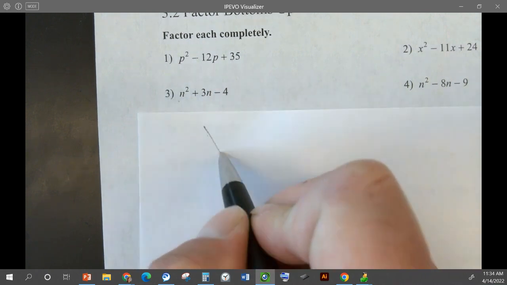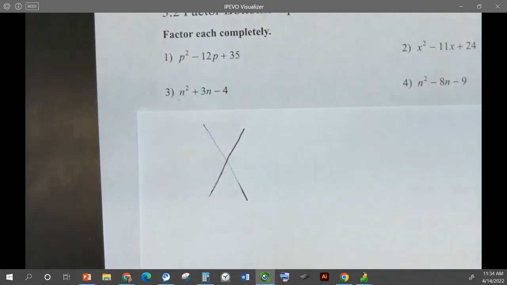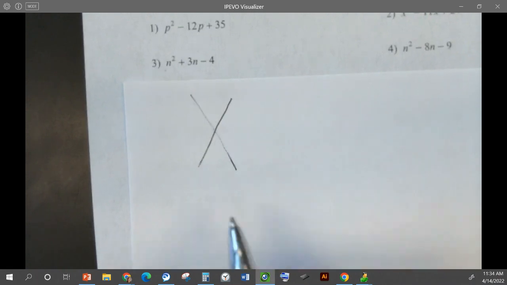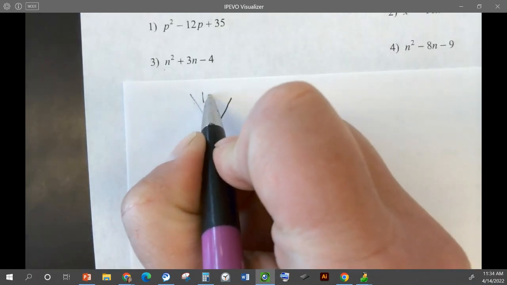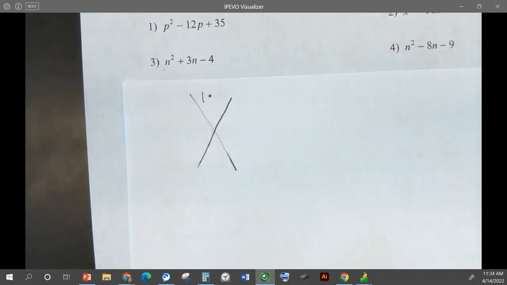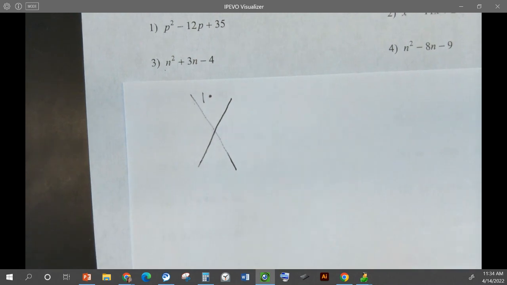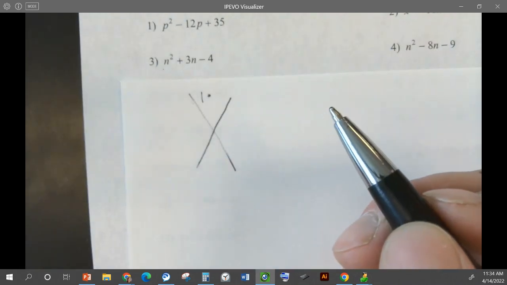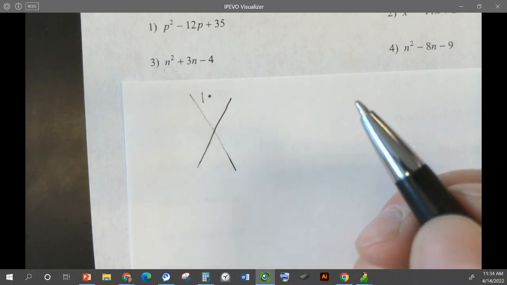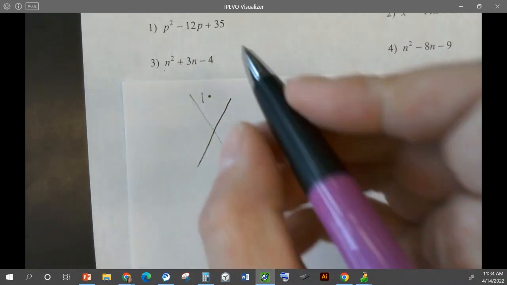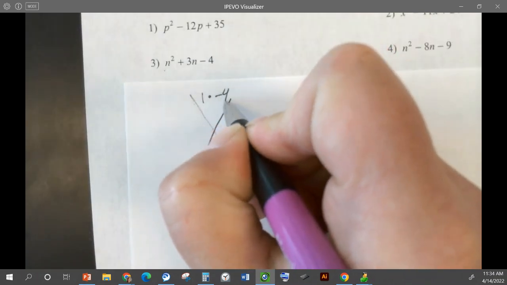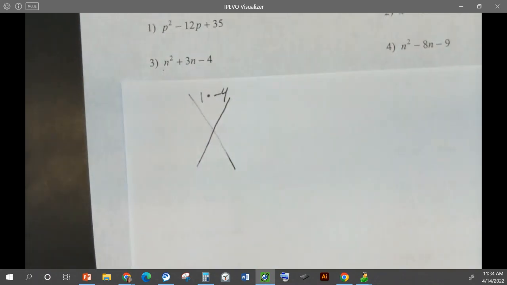Good, A is 1. So I'm going to still use the same method that we talked about today. So it's going to be 1 times C. What's C here? Yeah, good, -4. I heard some of you saying it, but I couldn't hear it.